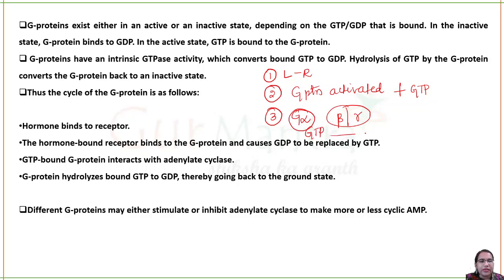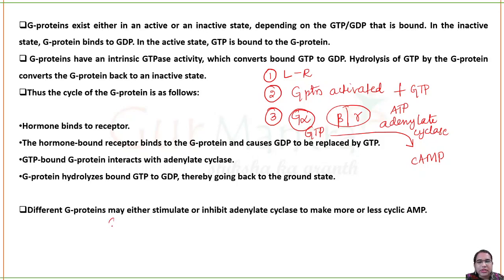Now to this G alpha GTP, you have the enzyme adenylate cyclase. The adenylate cyclase enzyme will be used to convert ATP to cyclic AMP. Now this is the secondary messenger, and it will be further used for the reactions. Different G proteins have a function that they can either stimulate the pathway or inhibit the pathway, which will have an effect on cyclic AMP.